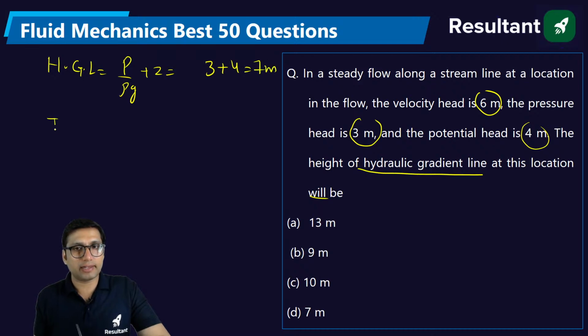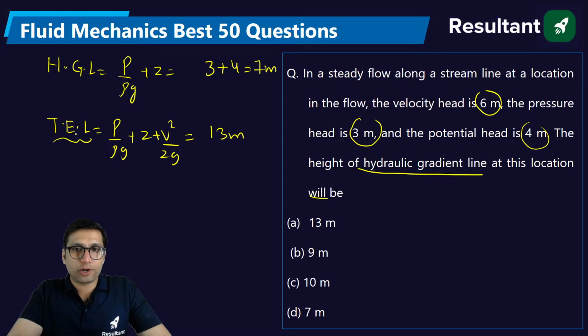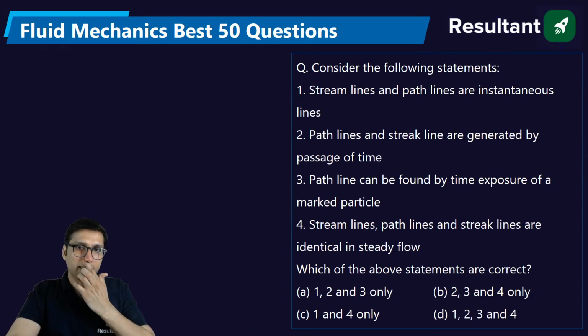If you have to find the height of total energy line, this will be pressure head plus potential head plus kinetic head. Just the sum of all these will give you 13 meter. 13 meter will give you the height of total energy line, and 7 meter is the height of hydraulic gradient line. Okay, so the right answer will be option D, because you have to find the height of hydraulic gradient line.